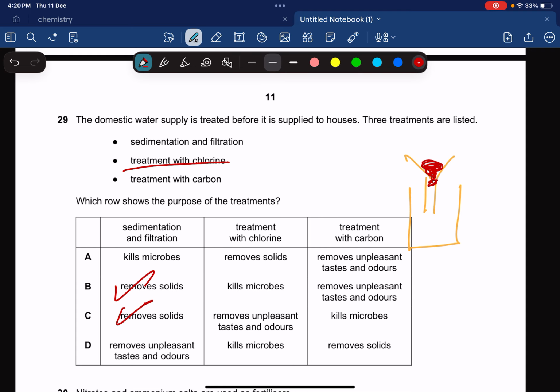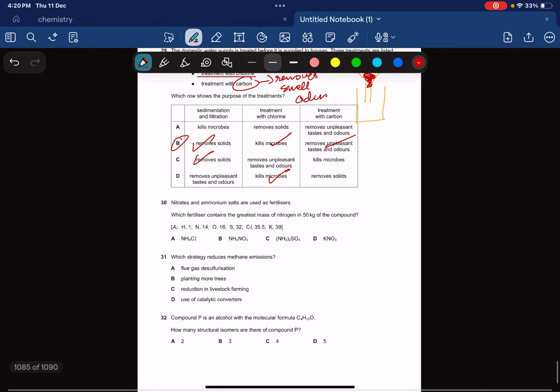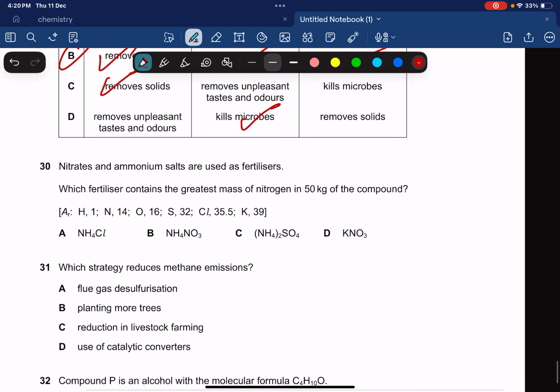Okay, treatment with chlorine kills microbes. Remember this, chlorine is going to kill microbes. Treatment with carbon, what carbon does, it basically removes the smell, or you can say the odor in your water. So removes unpleasant tastes and odors. That's going to be option number B. Okay, nitrates and ammonium salts are used as fertilizer.